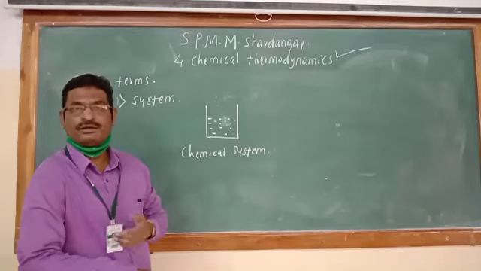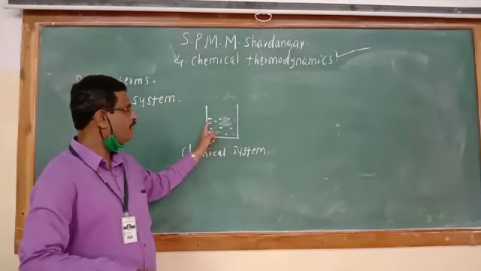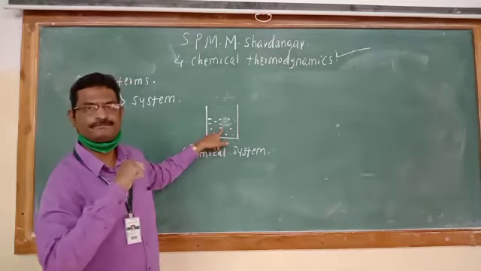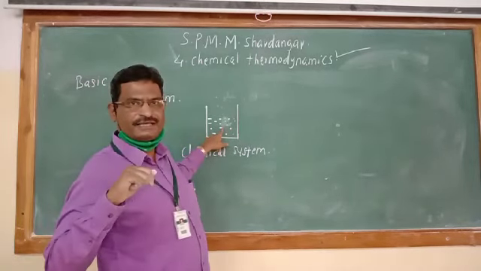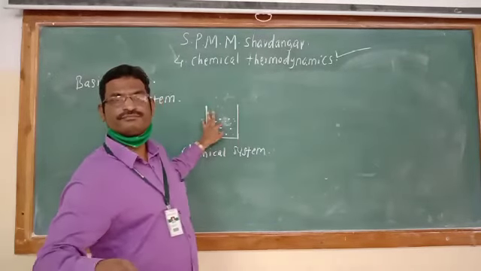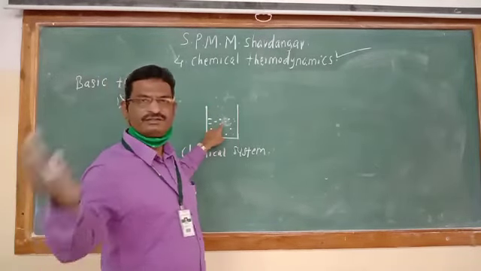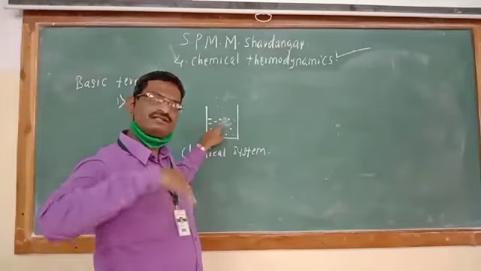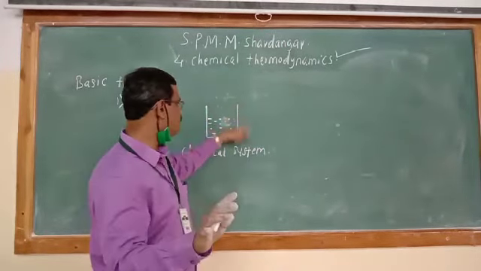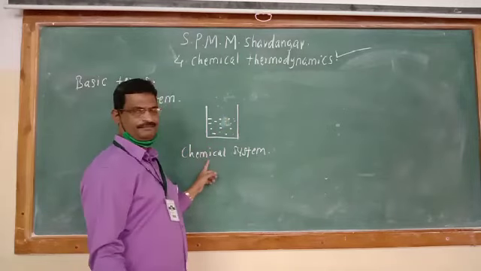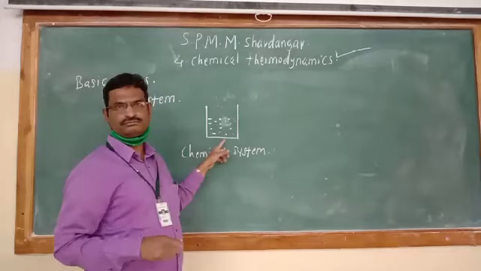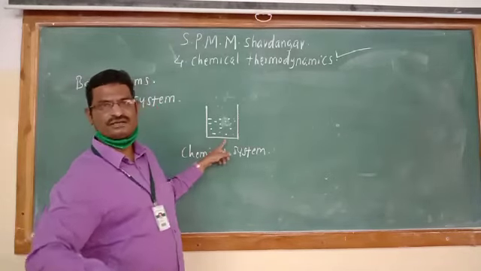So if a chemical change takes place over here, what is the change in energy? Whether energy is absorbed or energy is released, that is clear. So this part is a system. This is the part we have chosen for our thermodynamic study.